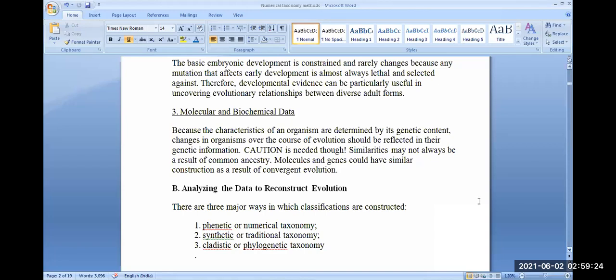The wing of an insect is an epidermal appendage, while the wing of a bird has a different anatomical plan. It has bones, shorter bones, longer bones, and feathers. So apparently they look similar, but at anatomical level they are not similar. This means that similarities are not always due to a result of common ancestry. It could be sometimes misleading as well. Analyzing the data to reconstruct evolution, that is, how we can use data in constructing evolution.